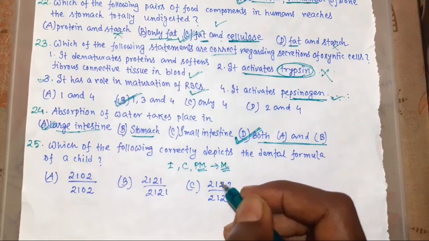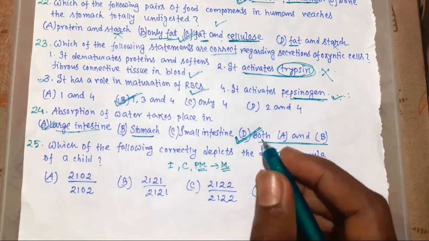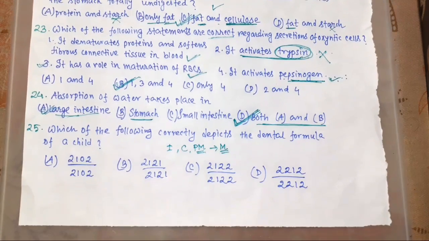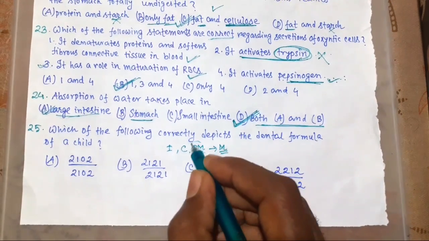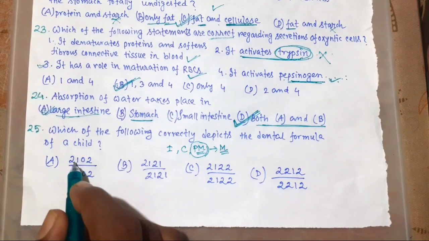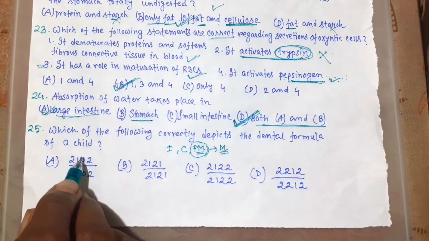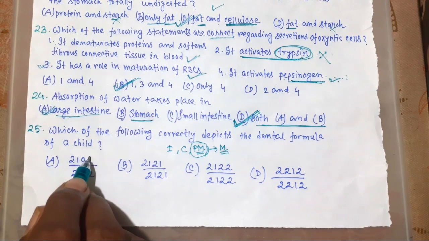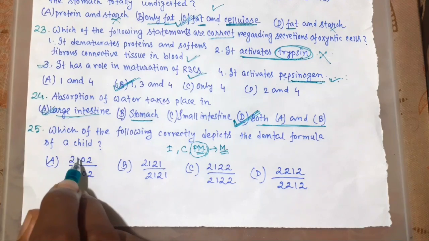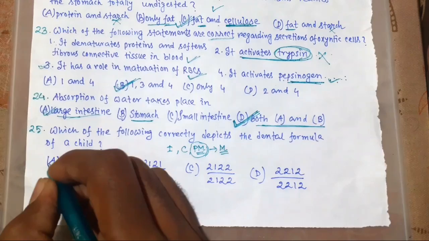That is represented by dental formula. In case of child we know there is no premolar. So this is incisors, this is canine, this is premolar, this is molar. Here only premolar is 0, so it is the right choice.